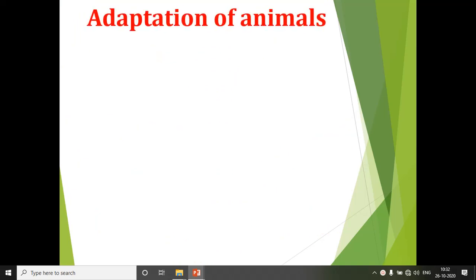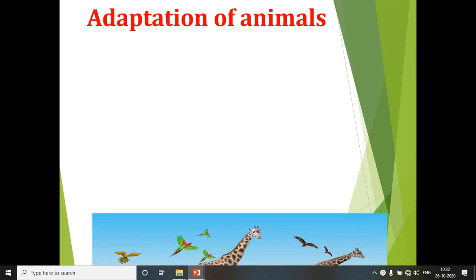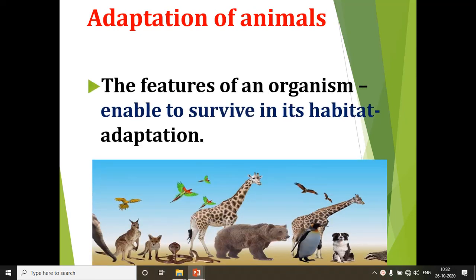Now, what is meant by adaptation of animals? The features of an organism which enable it to survive in its habitat. Some characters of an organism make them survive in its habitat.